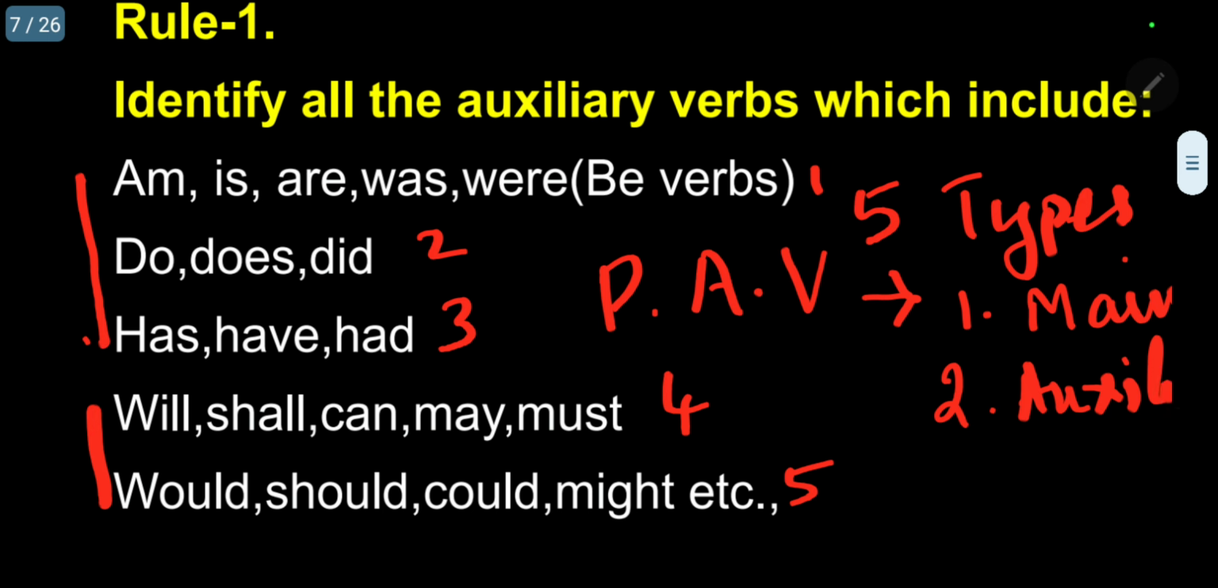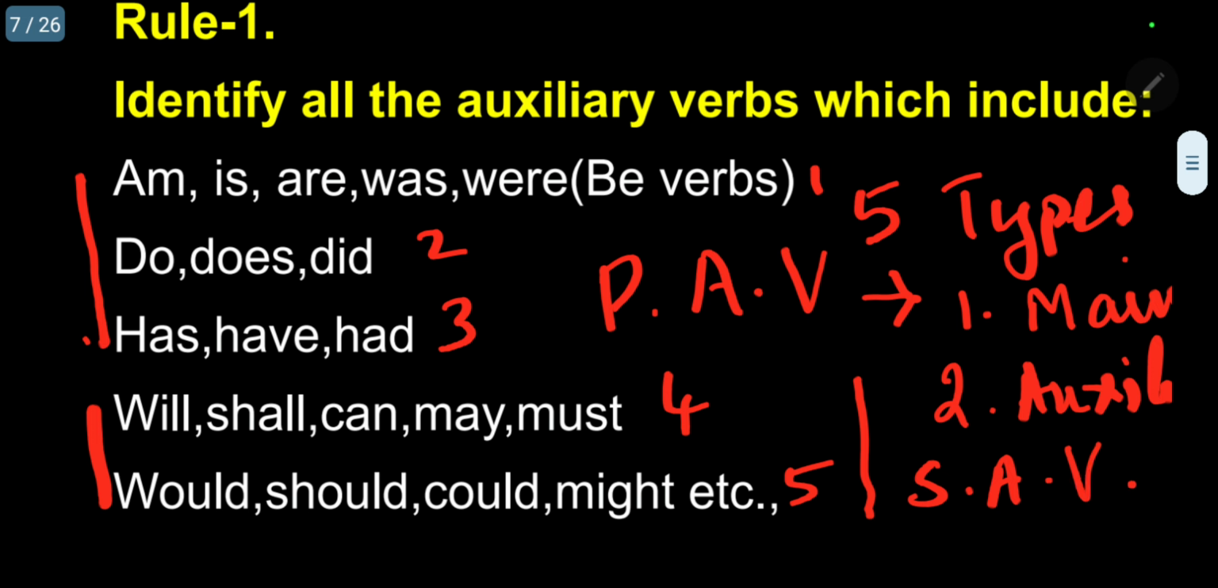So it will act as a main verb as well as auxiliary verb. Whereas the secondary verbs, that is will, shall, can, may, must, present tense, and correspondingly would, should, could, might, etc., they are 5th. So these 2 we are calling as secondary auxiliary verbs.